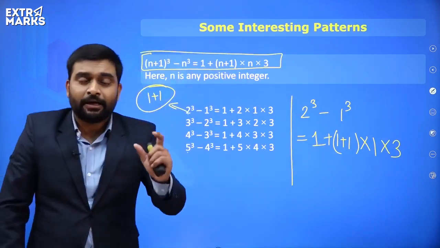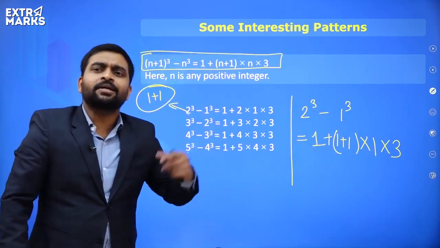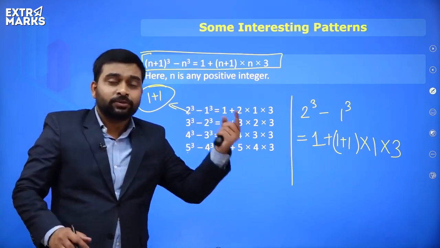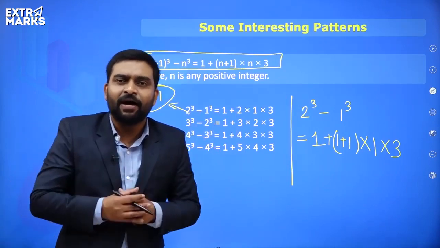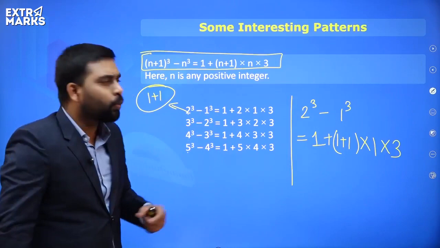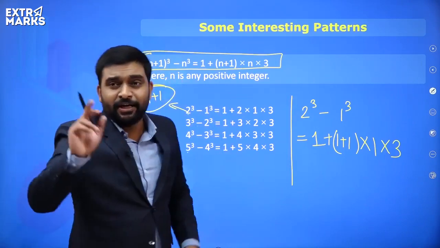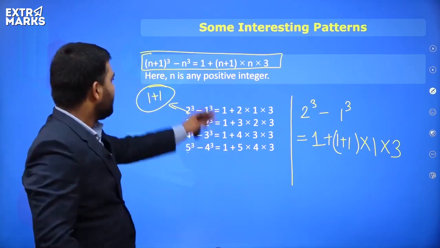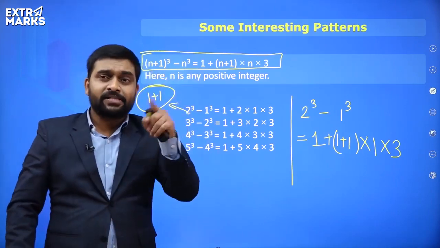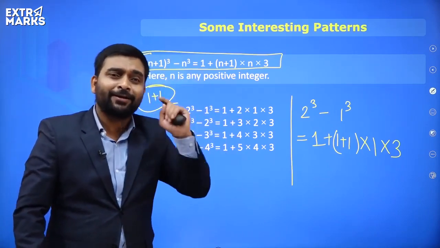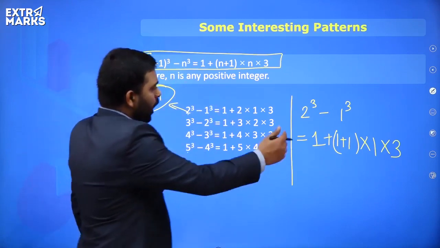Whenever we take one number and the previous number, find their cubes and take the difference, that will always be equal to 1 plus (n plus 1) into n into 3. That is the formula: 1 plus within brackets (n plus 1) into n into 3. So how much will you get, everyone?